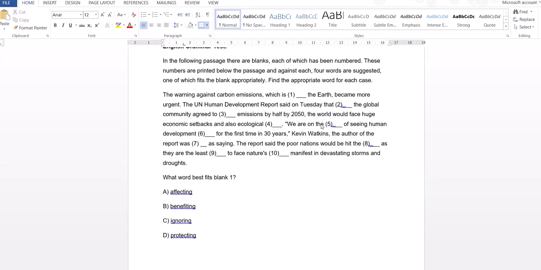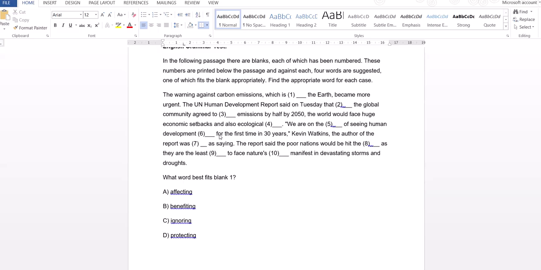We are on the dash of seeing human development for the first time in 30 years. Kevin Watkins, the author of the report, was dash as saying the report said that the poor nations would be hit the dash as they are the least dash to face nature's dash manifest in devastating storms and droughts.